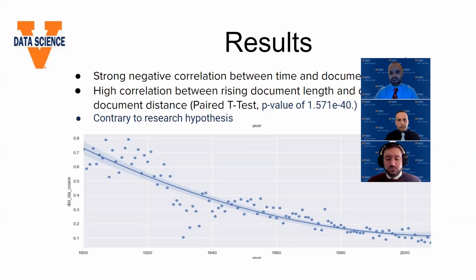And maybe this is a hopeful result, that while these justices come from appointments of presidents with different political ideologies, they appear to be finding more and more common ground throughout time in terms of just their document distance in majority and dissenting opinions.